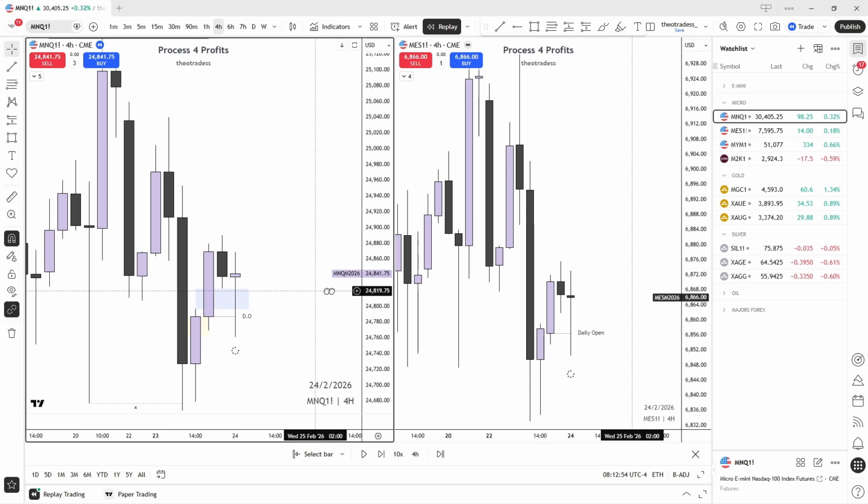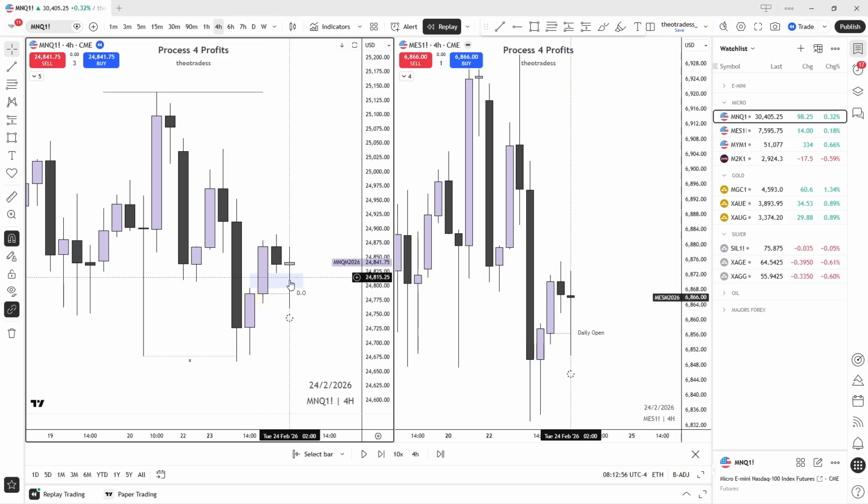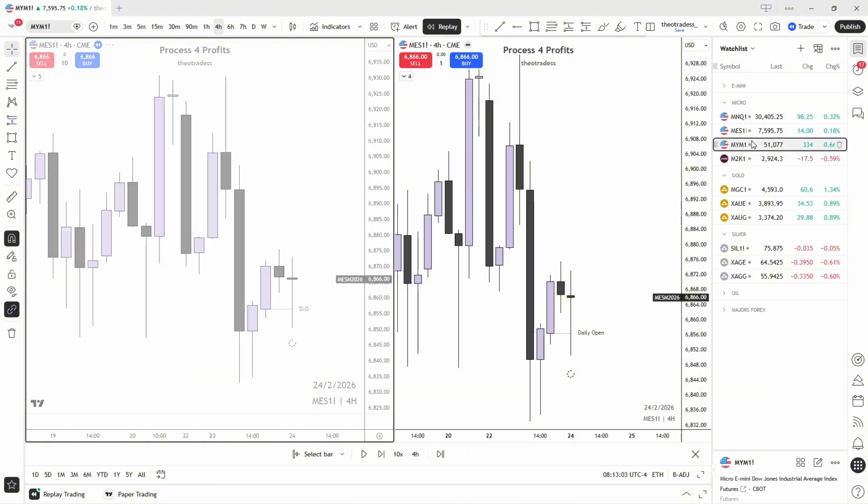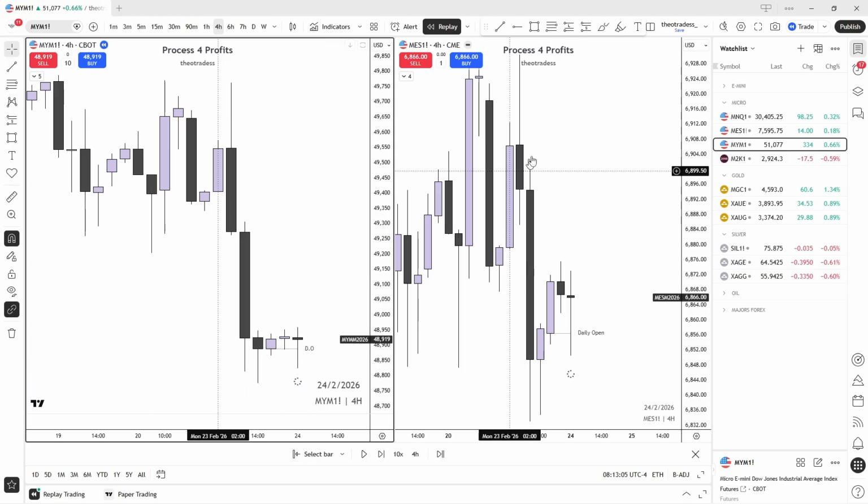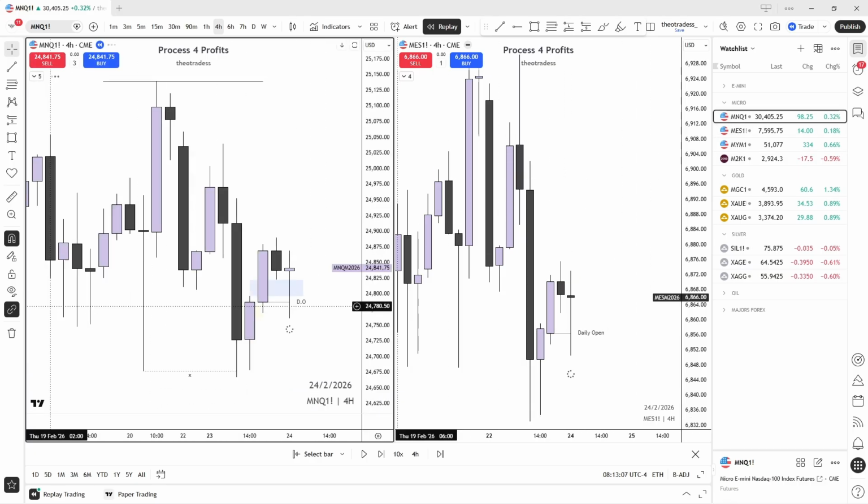So we can clearly see Nasdaq is the stronger asset because it's making expansion in the bullish candle. All of them trade into the gap, right? All of the assets trade into the gap. YM doesn't even have a gap. So let's move on. Let's see what happens here.